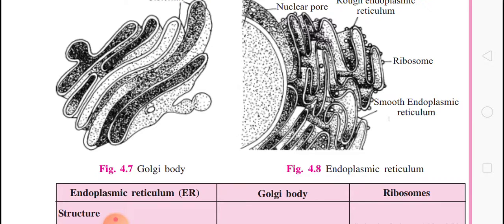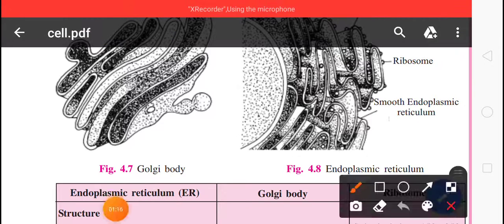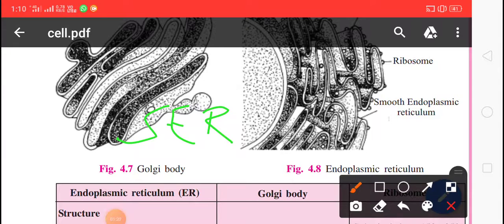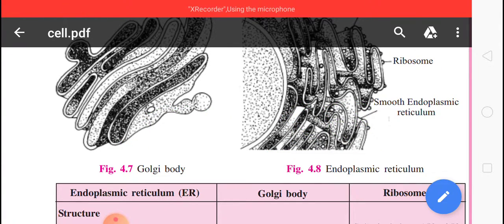As you know, the endoplasmic reticulum is of two types. The first is smooth endoplasmic reticulum, which we call SER. SER means smooth endoplasmic reticulum, and the second is rough endoplasmic reticulum. So there are two types of endoplasmic reticulum, SER and RER.